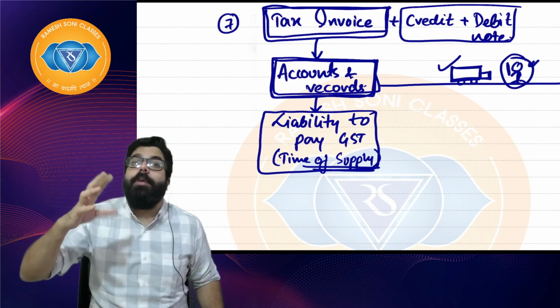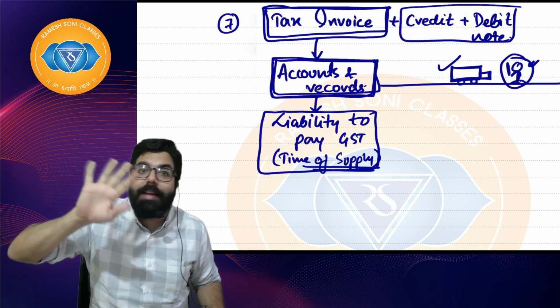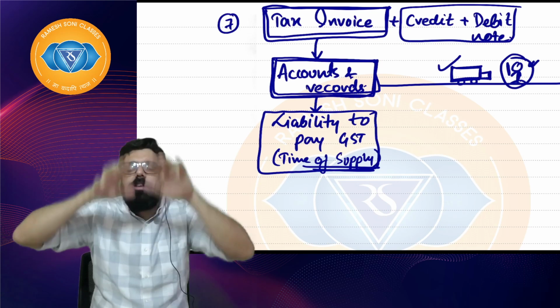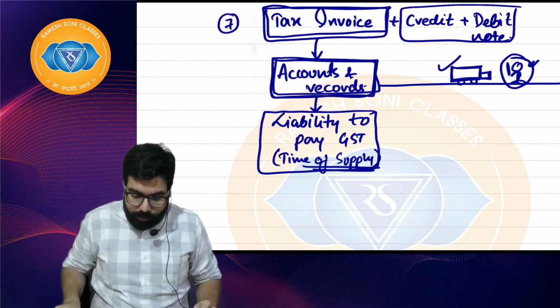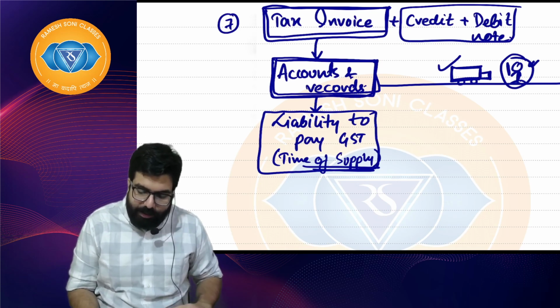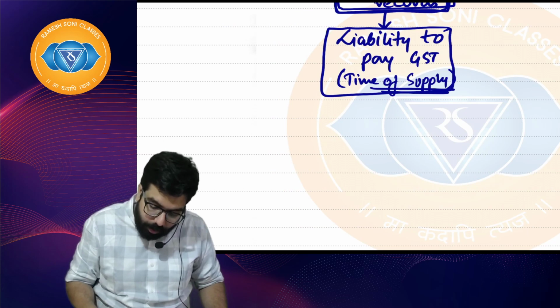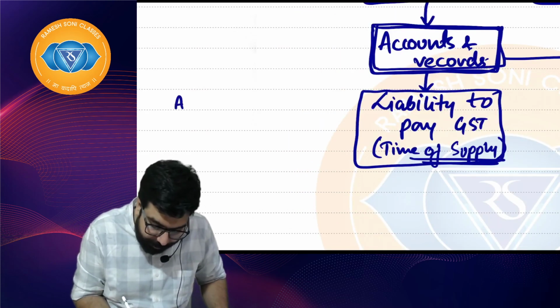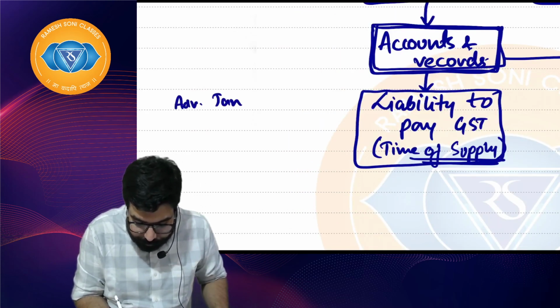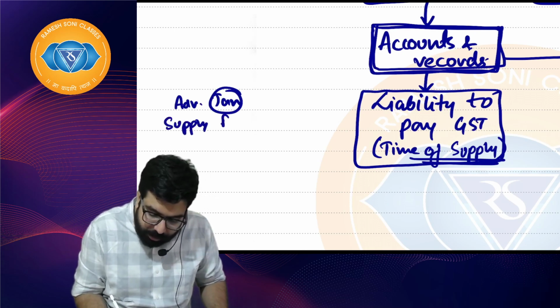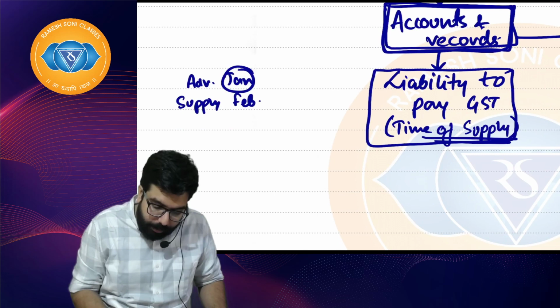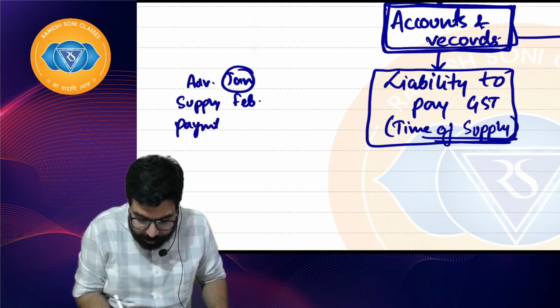When do you have to pay the liability to the government? That we are not talking about. I am talking about which month's liability it is. That has to be determined in the chapter of time of supply. Sometimes you receive advance in January, supply the goods in February, and receive payment from the customer in March.